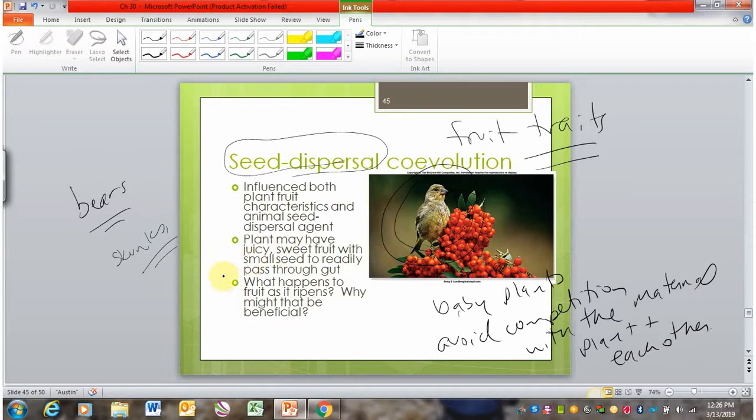And one thing that we can think about is what happens to fruit as it ripens. So was this berry always red? No, right? A lot of times fruit is green, and then it goes to being red, pink, blue. It goes to some kind of different color other than green.